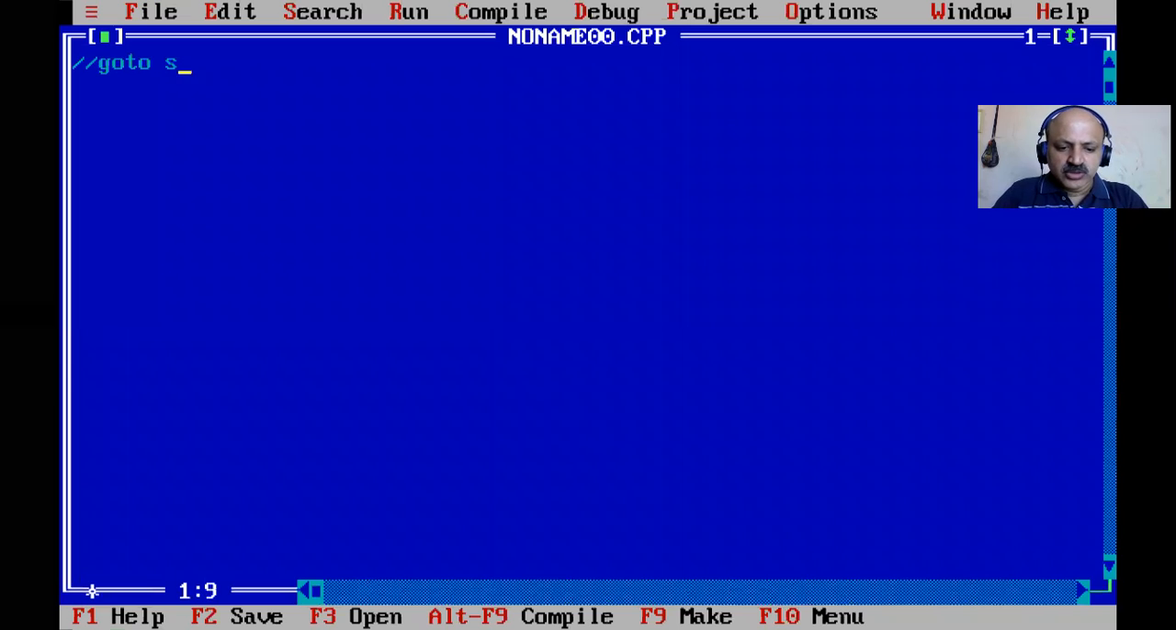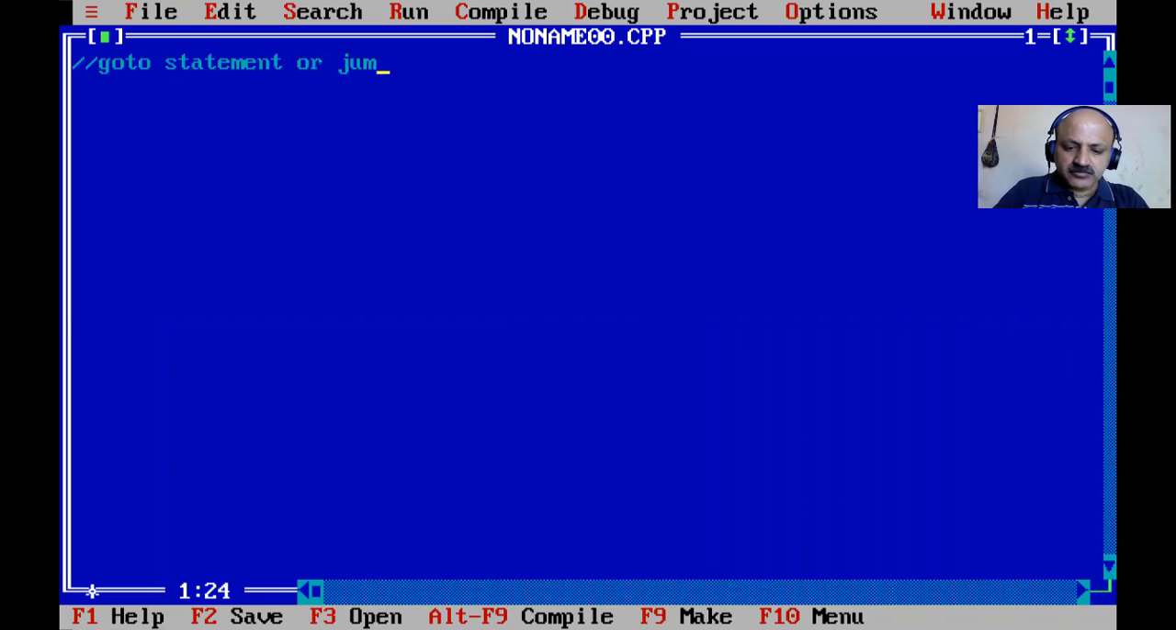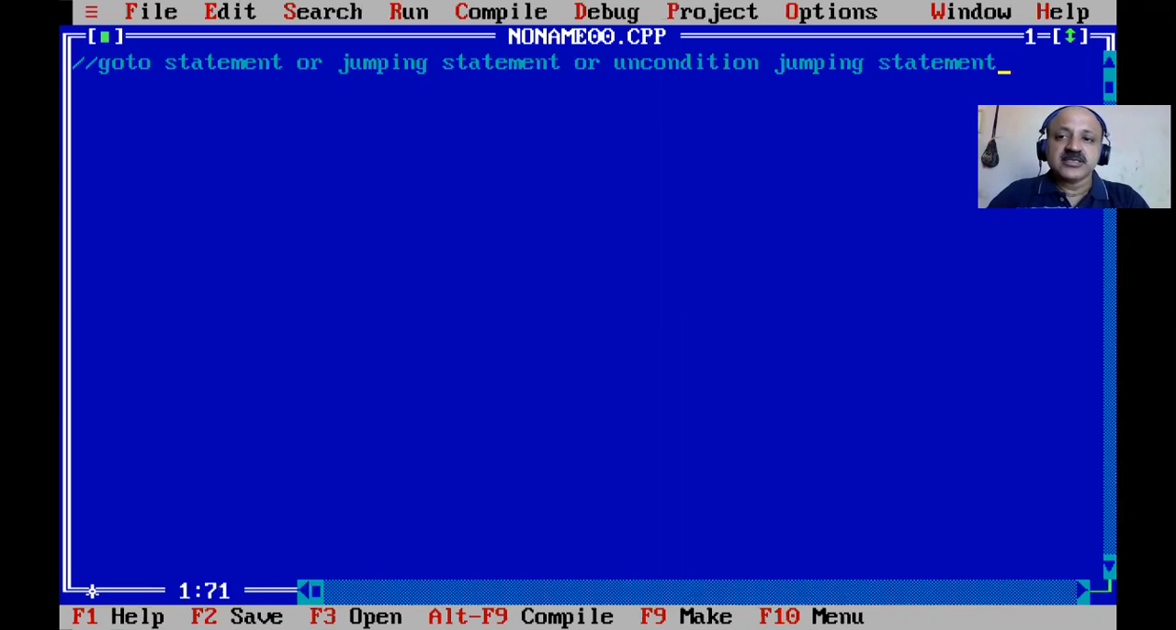Here our goto statement, or you can say that is a jumping statement. Yes, that is known as a jumping statement. Like break and continue, that is also a jumping statement, but break is a backward jumping and continue is a forward jumping. But goto is both jumping, and it is also known as an unconditional jumping statement, because we cannot identify exactly how it works.